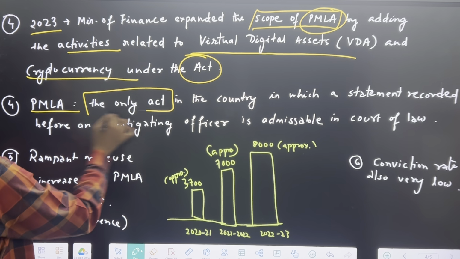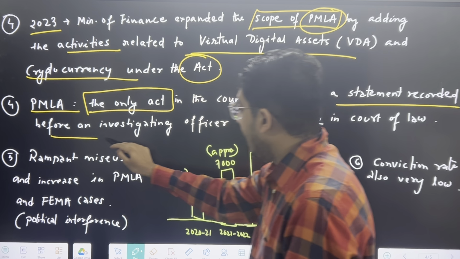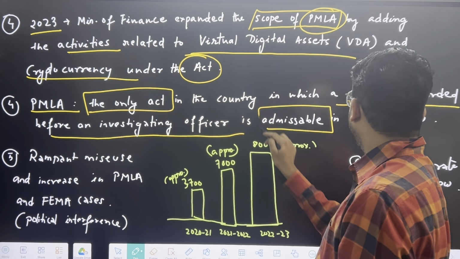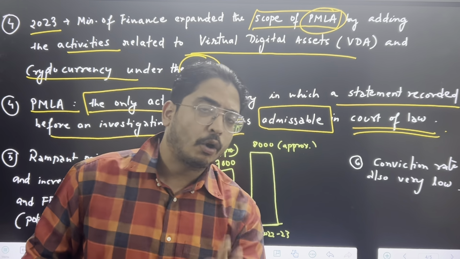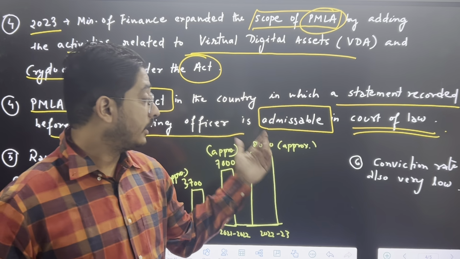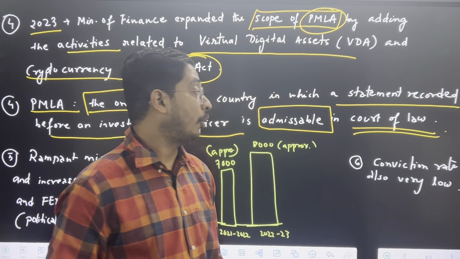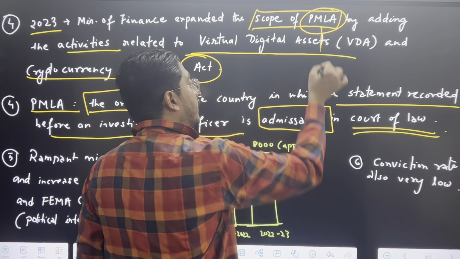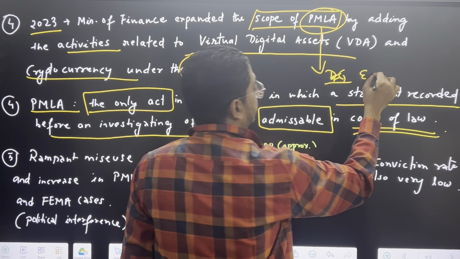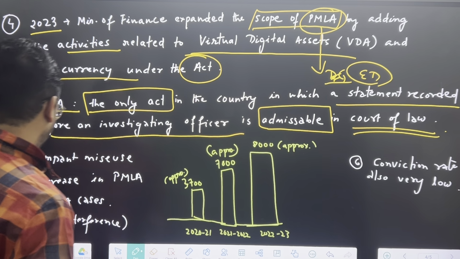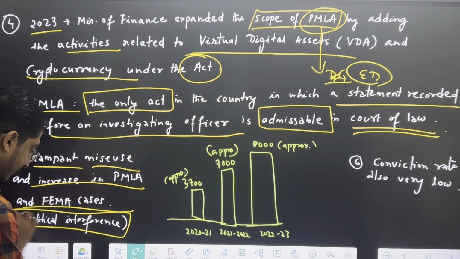PMLA is the only act in the country in which a statement recorded before an investigating officer is admissible in the court of law. Any statement recorded in front of the investigating officer is usually not admissible in the court of law, but here it is admissible. It only goes for PMLA, and again PMLA is enforced by the Enforcement Directorate.